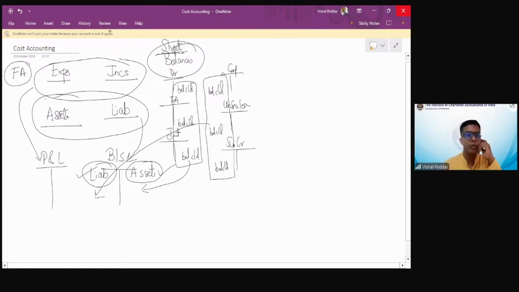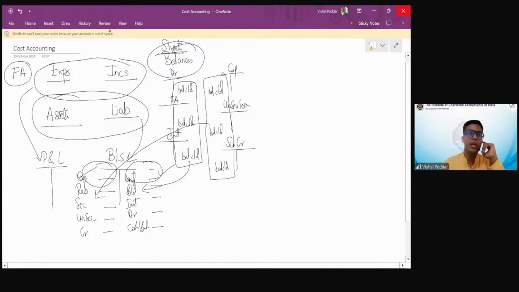I first started putting the names. So I found that on this side, the balances that are appearing represent land, building, investments, debtors, cash, bank, and the balances which are appearing on this side, when I started just listing them down from my ledger, I found the balances are capital, reserves, secured loans, unsecured loans, creditors.